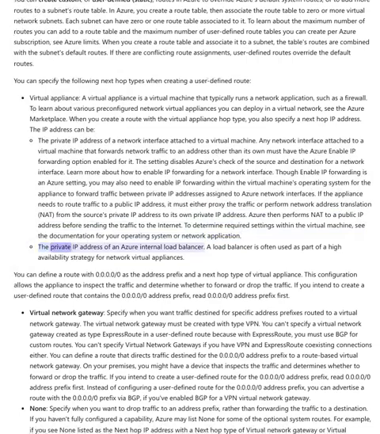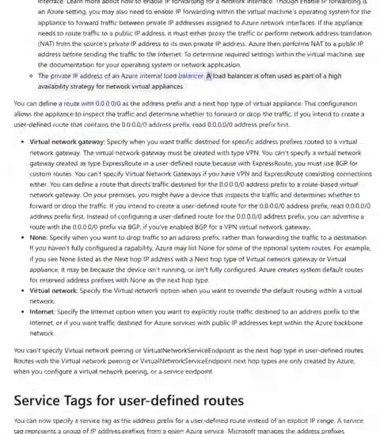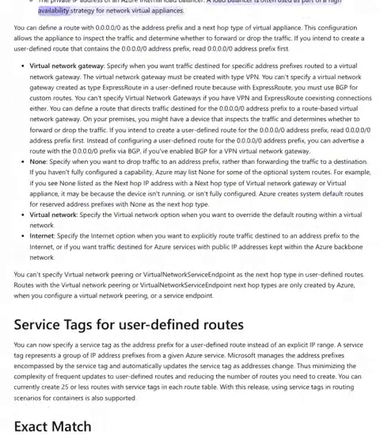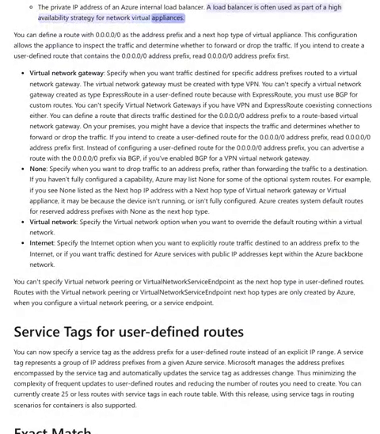The private IP address of an Azure internal load balancer. A load balancer is often used as part of a high availability strategy for network virtual appliances. You can define a route with 0.0.0.0/0 as the address prefix and a next hop type of virtual appliance. This configuration allows the appliance to inspect the traffic and determine whether to forward or drop the traffic. If you intend to create a user-defined route that contains the 0.0.0.0/0 address prefix, read the 0.0.0.0/0 address prefix section first.